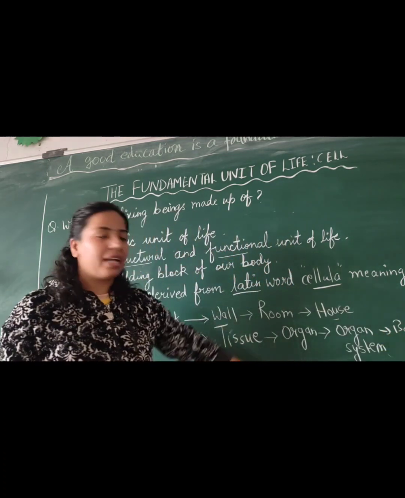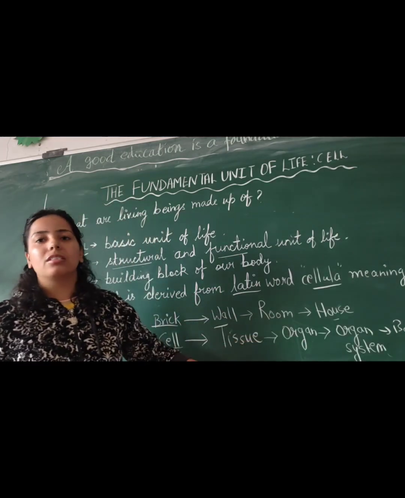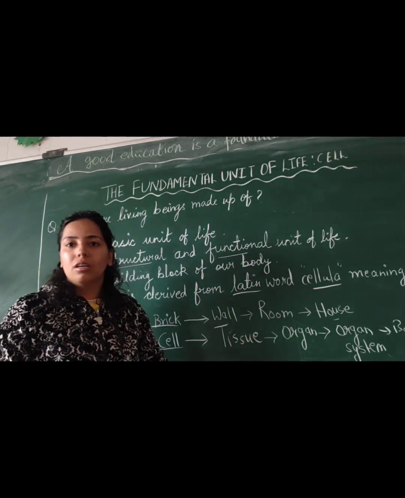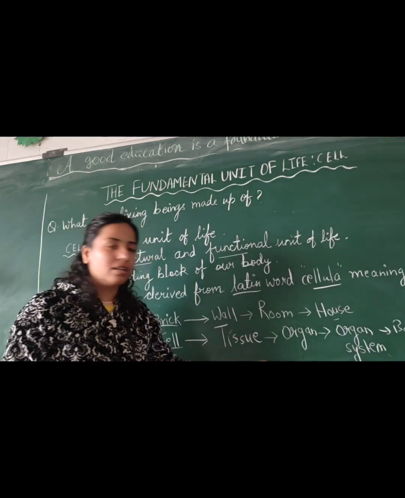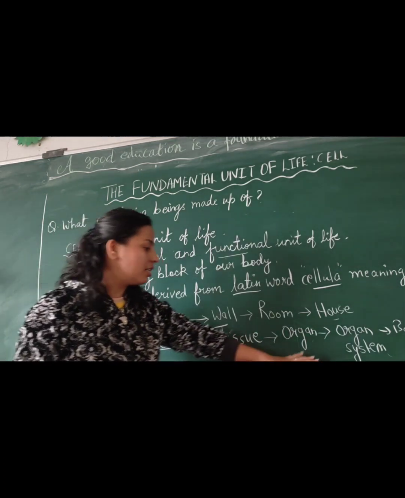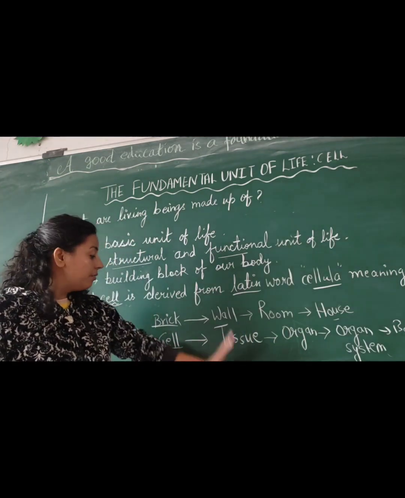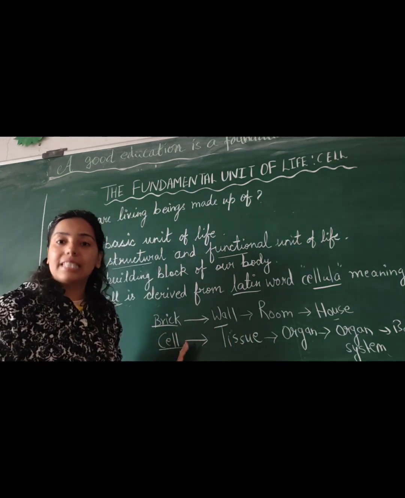Such as you know about the excretory system. In the excretory system, which organs do you have? You have kidneys, you have ureter, you have urinary bladder. So like this, these are the organs. And tissues, which are the combination of cells.